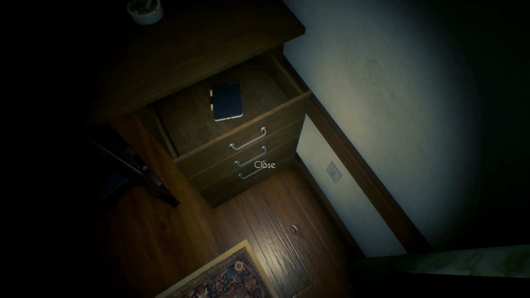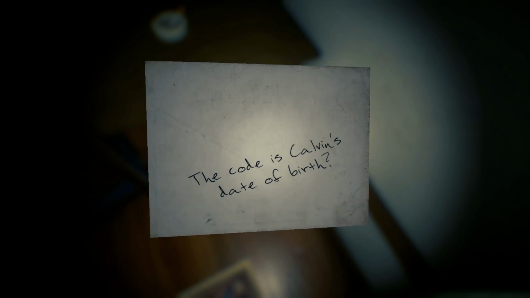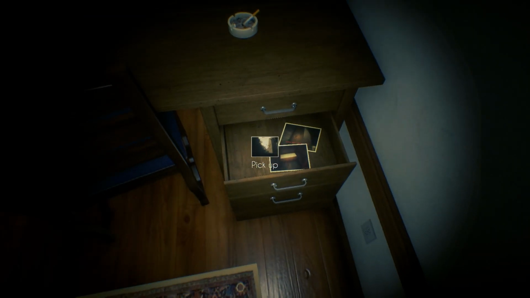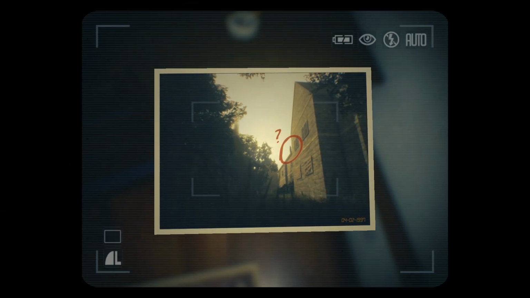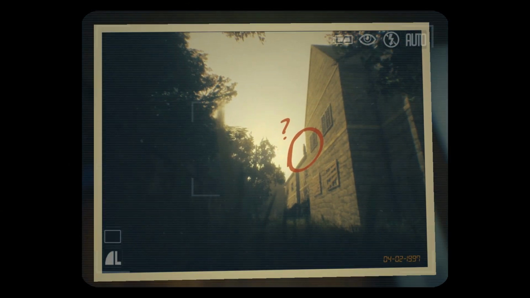The first photo shows us the confession boxes dated March 29th, 1997, with a note, the code is Calvin's date of birth. The second photo shows what looks like a tall closet with a carved out portion on it. And the last photo shows someone on the roof of the hospital in 1997.